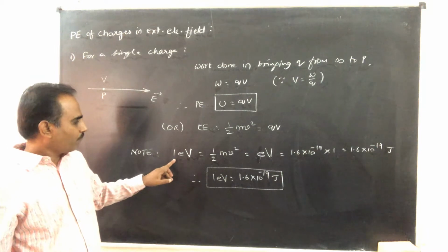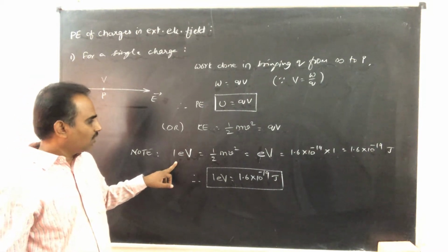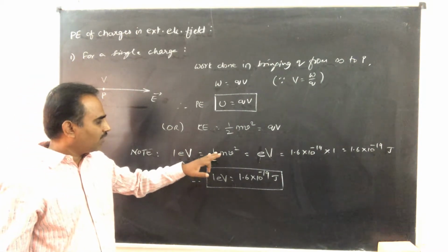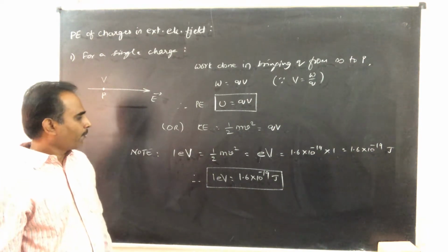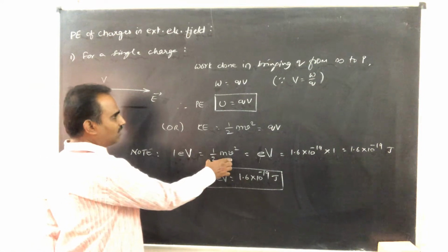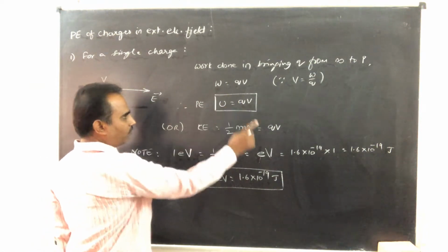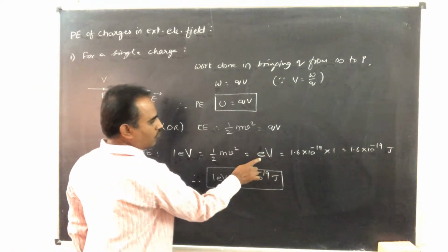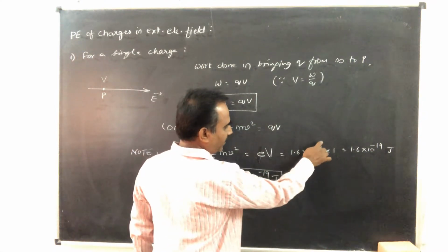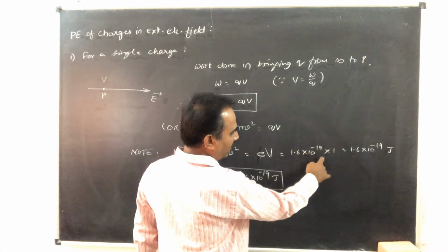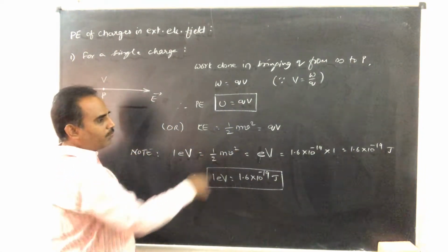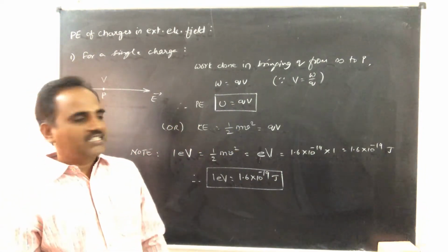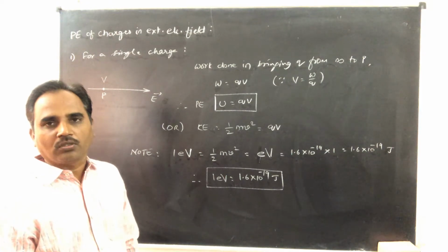So by definition, 1 electron volt is the kinetic energy acquired by an electron when it is moving through a potential difference of 1 volt. So this kinetic energy is equal to work done. Therefore, it is Q into V. So Q is 1.6 into 10 to the power of minus 19 coulomb for electron. Potential difference is 1 volt. Therefore, 1 electron volt becomes equal to 1.6 into 10 to the power of minus 19 joule.